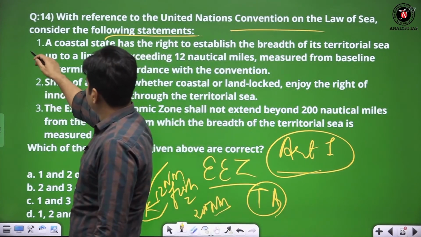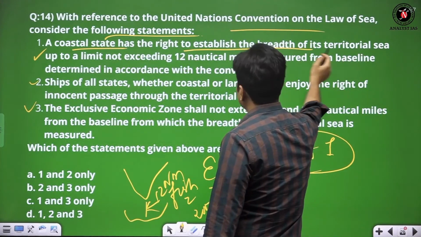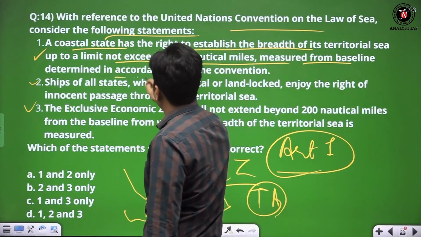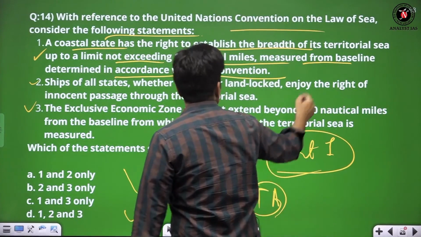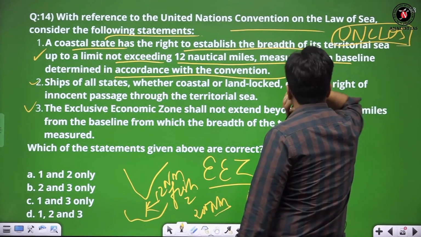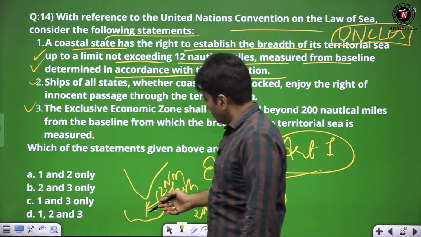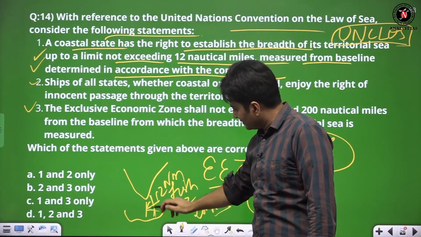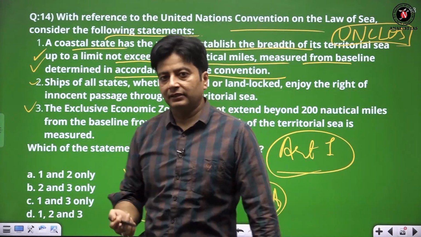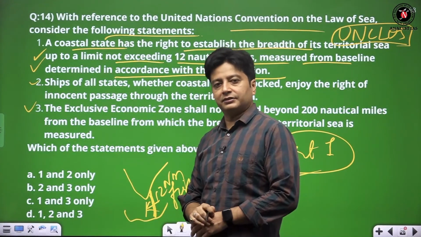You can read these three statements. A coastal state has the right to establish the breadth of its territorial sea up to a limit not exceeding 12 nautical miles, measured from baselines determined in accordance with the convention. This is basically UNCLOS, right? And this is correct because we are considering that this is land which is submerged under the sea. We have to protect our land, and that is why this land underwater is very, very important to us.